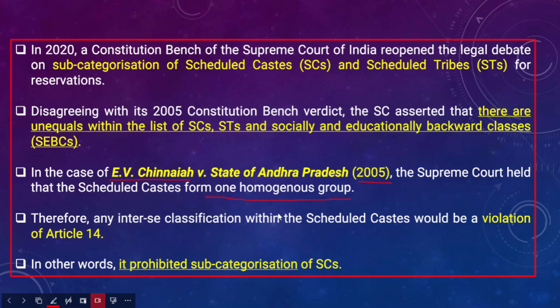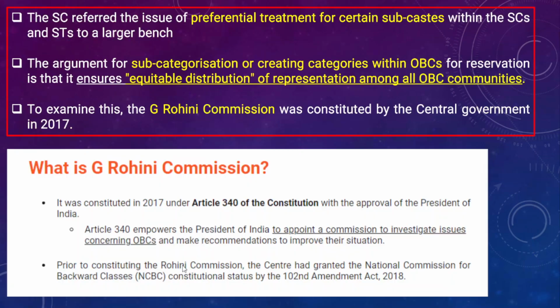Now, in the year 2005, the Supreme Court held that subcategorization or classification within the scheduled castes, scheduled tribes or other socially educationally backward classes would amount to violation of Article 14, right to equality. This is the interpretation of the Supreme Court in the year 2005 in E.V. Chennaiya versus State of Andhra Pradesh. In other words, it prohibited the subcategorization within SCs.